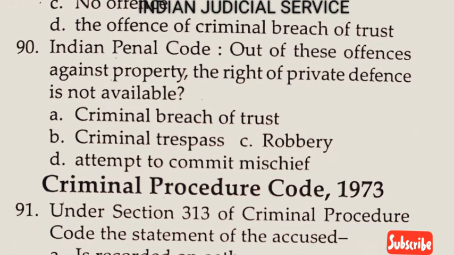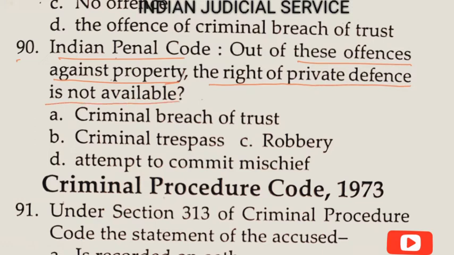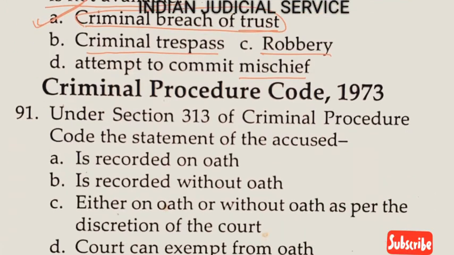Now question number 90, Indian Penal Code. Out of these offences against property, in which is the right of private defence not available? Option A, criminal breach of trust. Option B, criminal trespass. Option C, robbery. And option D, attempt to commit mischief. So clearly the answer to this question is criminal breach of trust. So the answer here is option A.